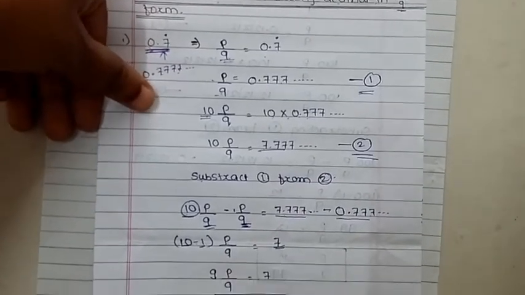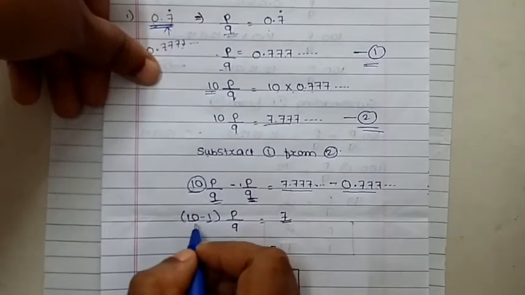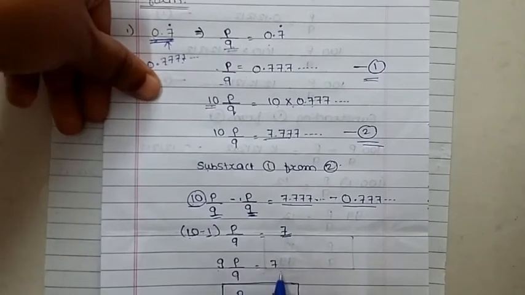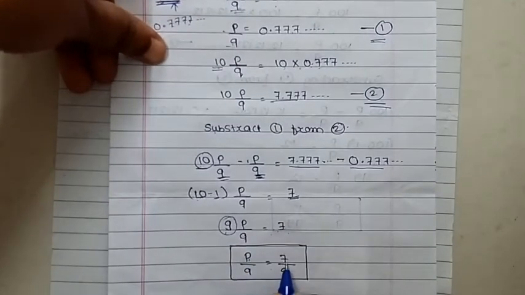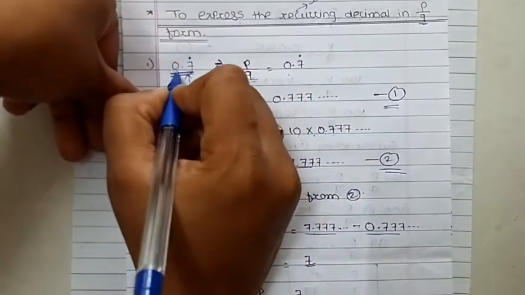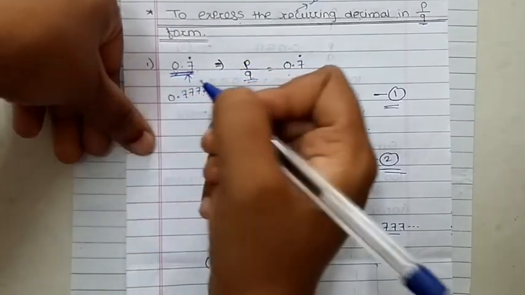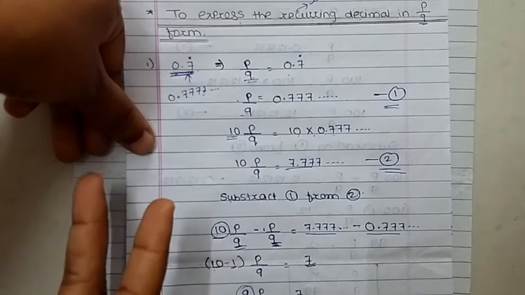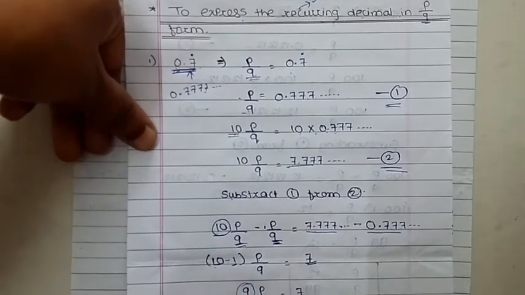Now what is the result here? 10 minus 1, that is 9. 9 P upon Q is equal to 7. Then this 9 is in multiplication, after changing sides it goes to the denominator. Then P upon Q is equal to 7 upon 9. That means we have got the P upon Q format of the given decimal number, that is 0.7. Clear? Now if after the point 2 digits are repeating, then what happens? We will discuss this next.